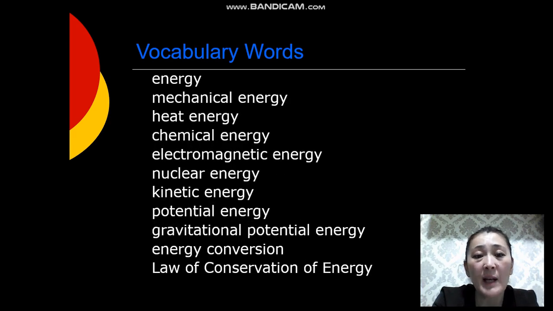Here are some new words: energy, mechanical energy, heat energy, chemical energy, electromagnetic energy, nuclear energy, kinetic energy, potential energy, gravitational potential energy, energy conversion, law of conservation of energy.